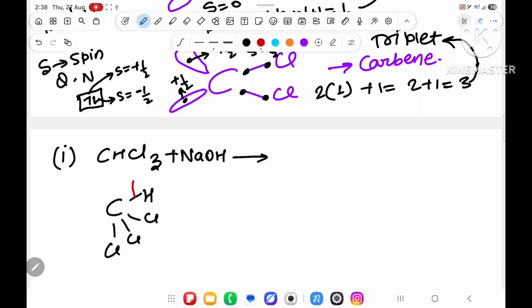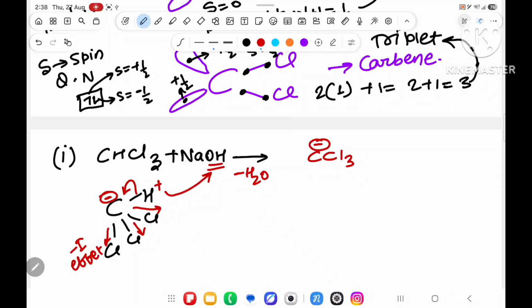This hydrogen will go outside as H plus, leaving a minus charge. This minus is stabilized by the 3 minus I effect of Cl. So this is known as acidic hydrogen, H plus. And over here OH minus is there. These two will react and water will go outside. What is the structure coming?